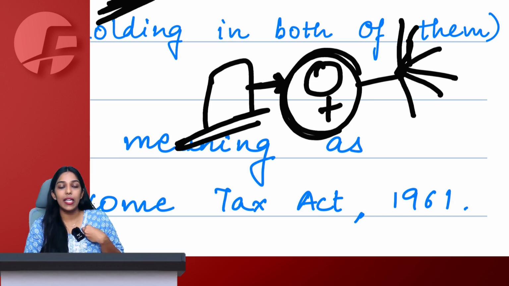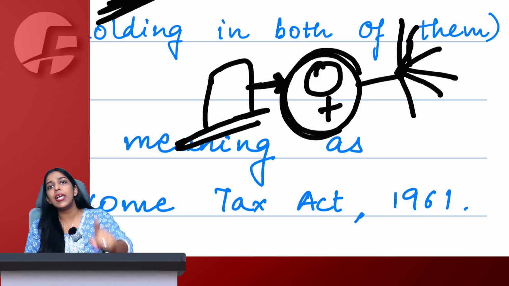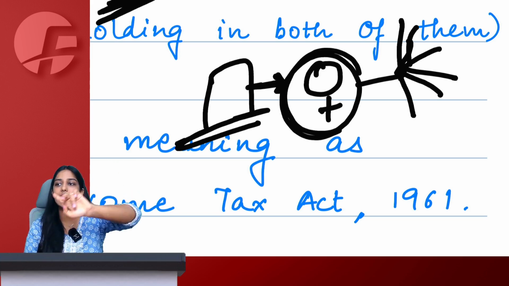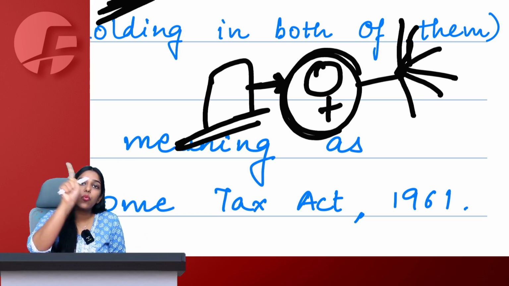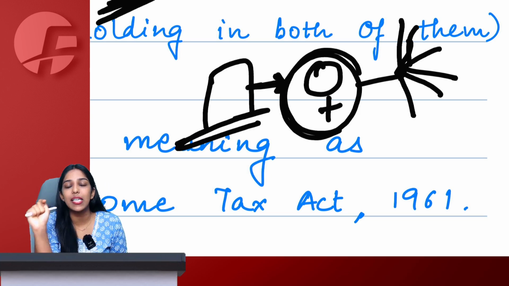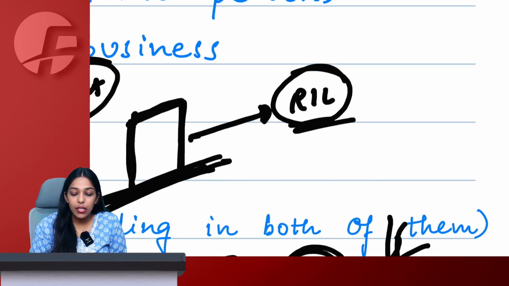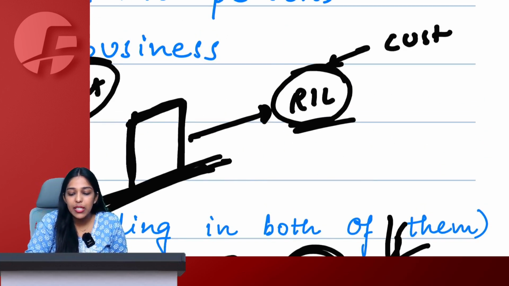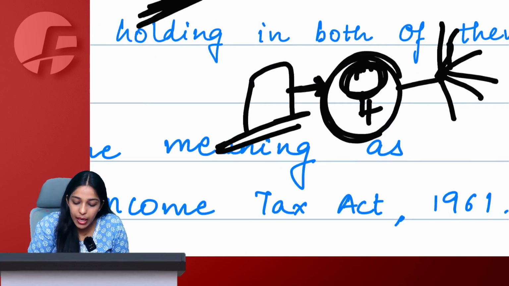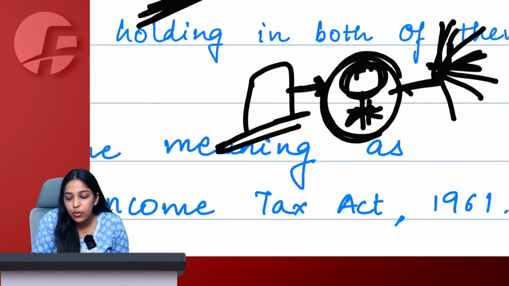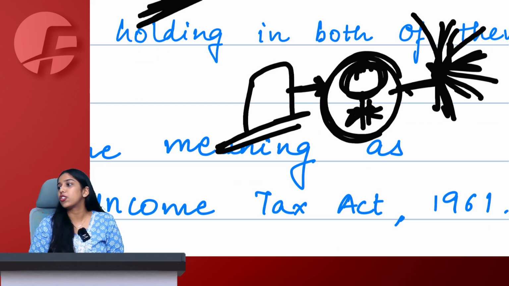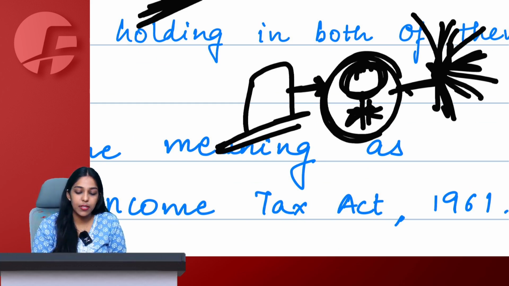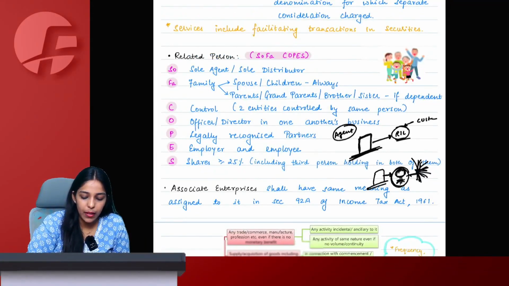Let's say today I decide that I will sell my lectures only and only through one particular website, that is all. In that case, only that one person is responsible for my entire sales, and I do not give my goods to any other person to act on my behalf, then that person becomes my agent. Understand? Reliance Industries Limited being my customer is a different thing. This person acting as an intermediary helping me to sell goods to various people is my agent. Got it, Shubham? Yes.